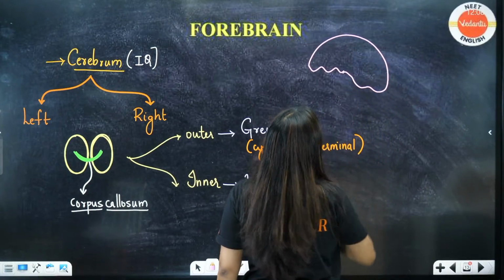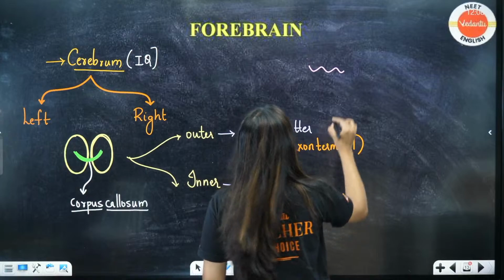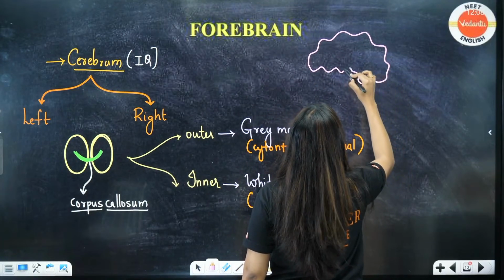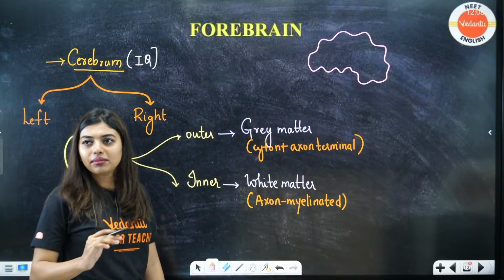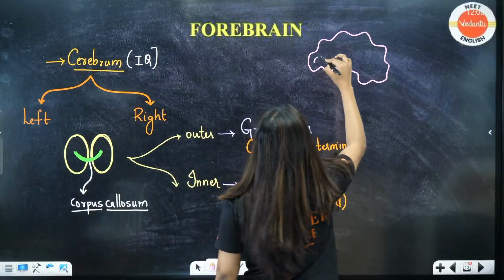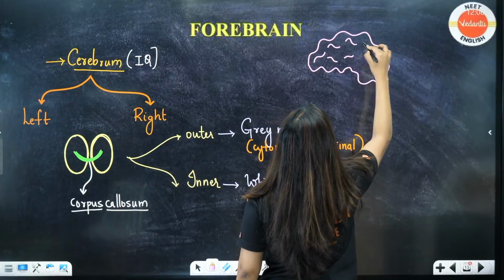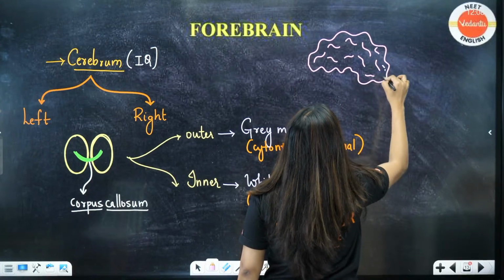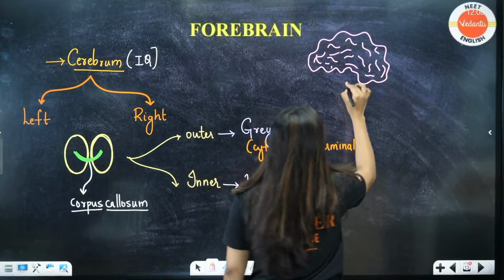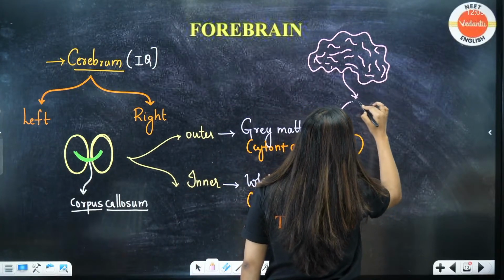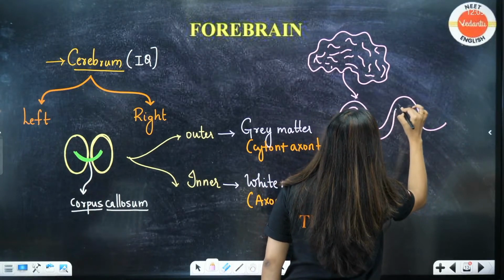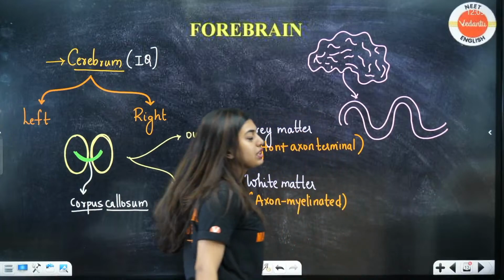Okay, something like this, not very perfect, but yeah, this is how your brain is going to look, right? This is how the brain looks. Now if you notice, they have portions like this, right? They have portions like this. Now what are these?